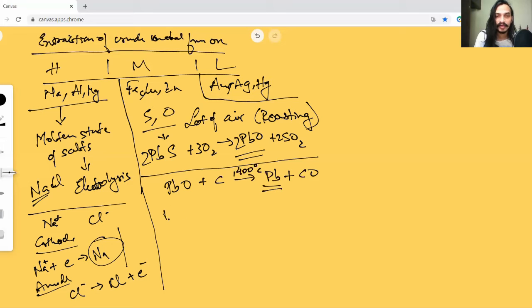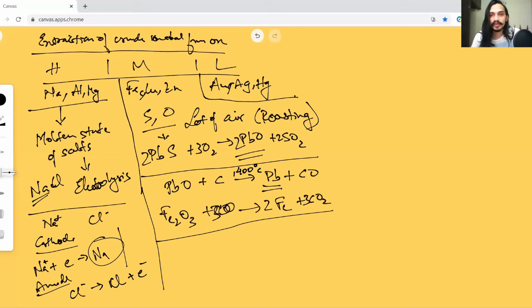If I have iron oxide and I use carbon monoxide, I should be left with iron plus carbon dioxide. Fe2O3 plus 3CO gives 2Fe plus 3CO2, something like this. Right, so both carbon and carbon monoxide can act as reducing agents, what we call them.